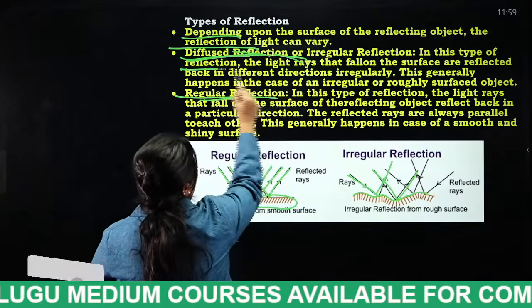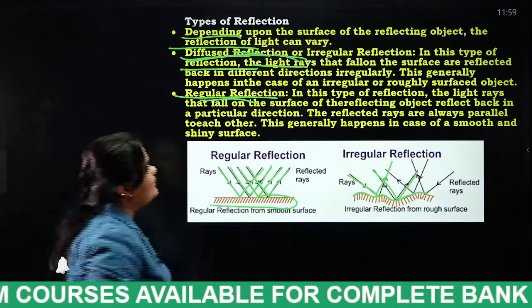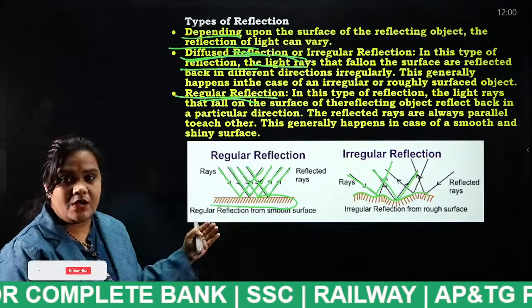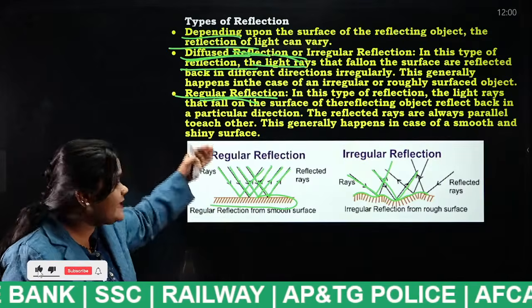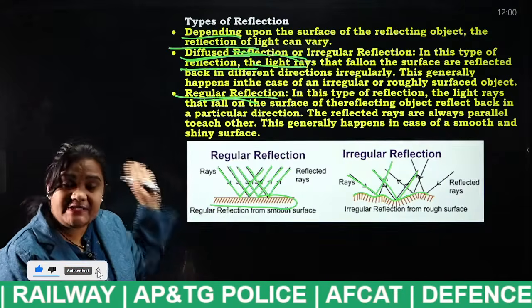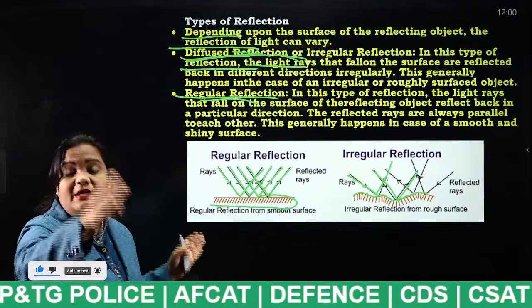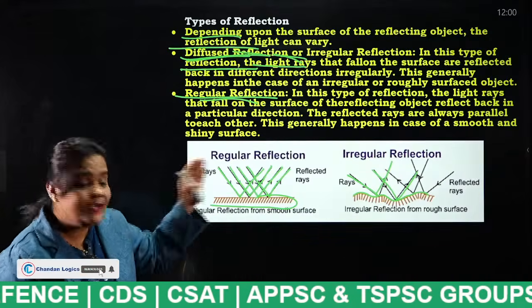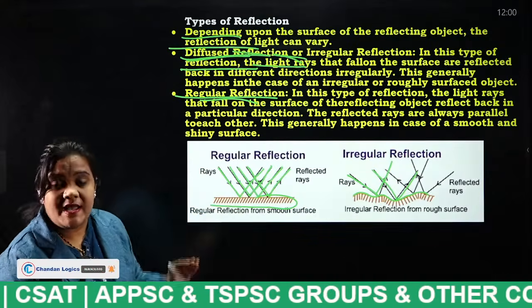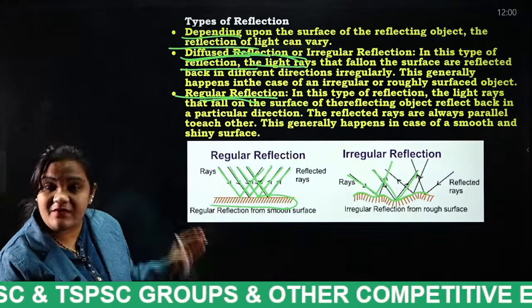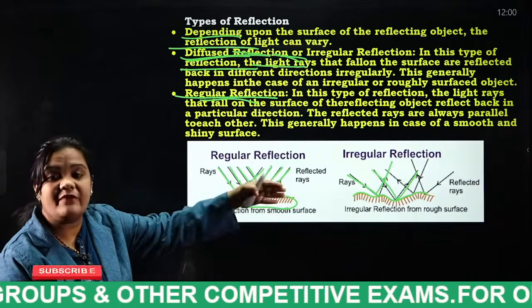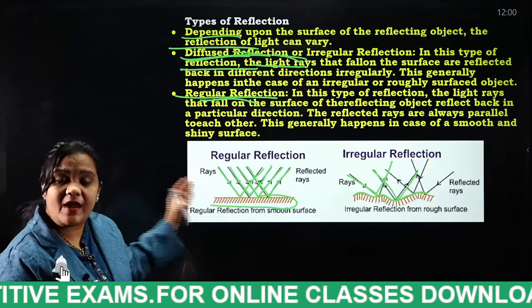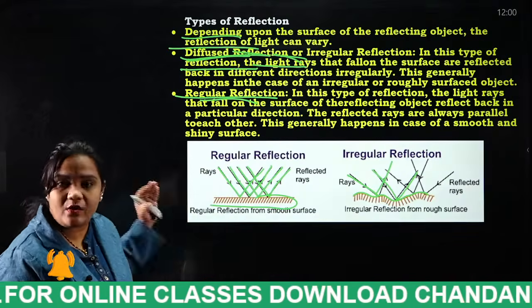In this type of reflection, the light rays that fall on the surface are reflected back in different directions. In regular reflection, the incident and reflected rays follow the same direction throughout the pattern. But in irregular reflection, the directions of the reflected rays are different. That is the difference between irregular or diffused reflection and regular reflection.